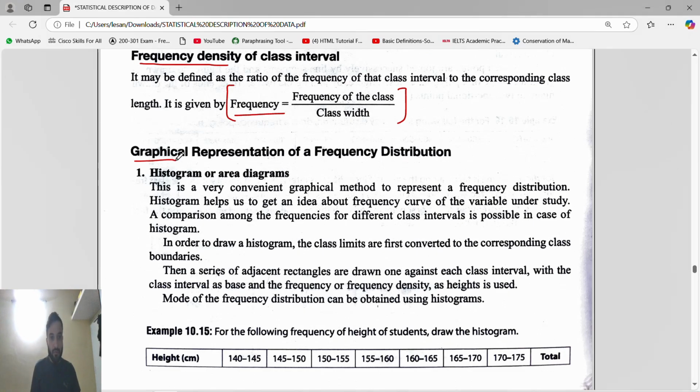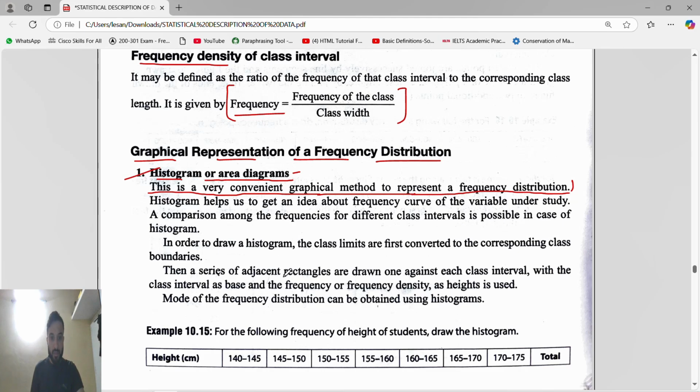Now the next thing is graphical representation of a frequency distribution. The first is the histogram. Histogram is also called an area diagram, because so many times they have asked this. Histogram is a very convenient graphical method to represent a frequency distribution, or you can say an area diagram.